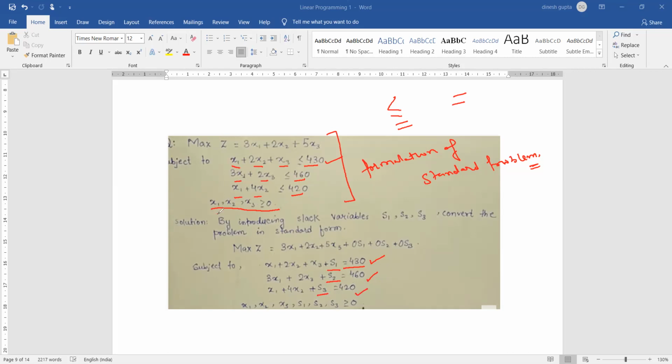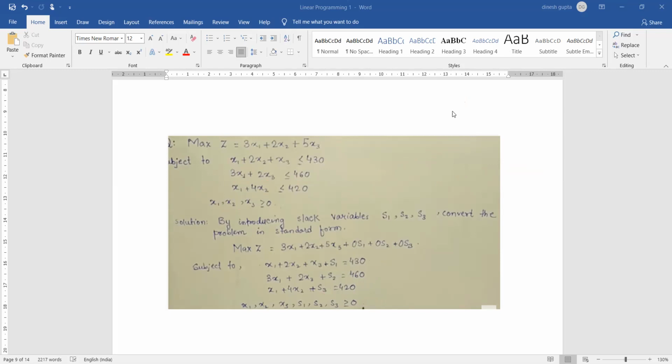Earlier we said x1, x2 and x3 should be greater than or equal to 0. Now we are going to add s1, s2 and s3 also, so the values of s1, s2 and s3 should also be greater than or equal to 0. So we are doing the first few steps of our algorithm. The first step is to formulate the standard problem and then to introduce the slack variables. Also ensure that the values on the right hand side are greater than 0. The values on the right hand side are 430, 460 and 420, so that is also satisfied. The values on the right hand side are positive.